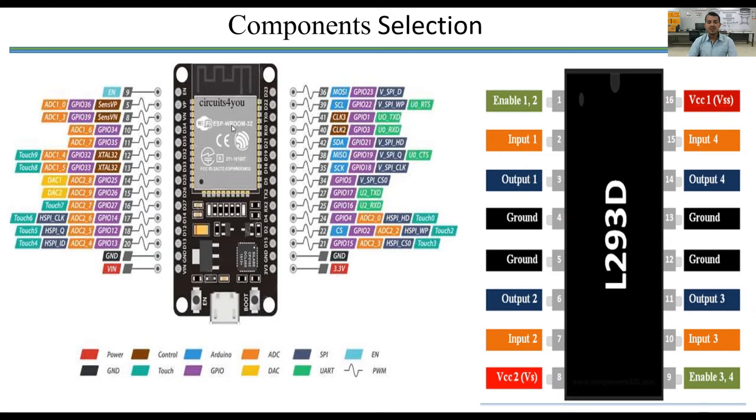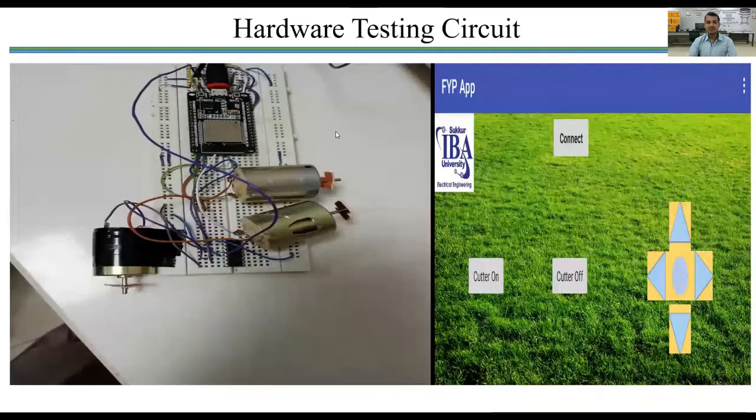In this ESP32, there are 39 pins, out of which 34 are used as GPIO pins, and it can be enabled by using 3.3 volt or by USB port. 2 ICs are used for the project, one for the movement of the vehicle, in which 2 motors are fixed, and one for the cutter on off status.